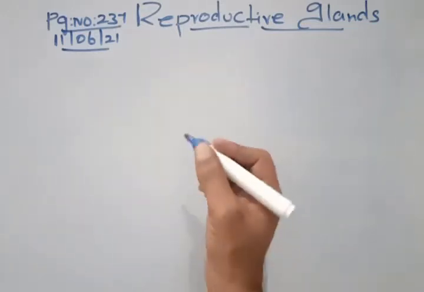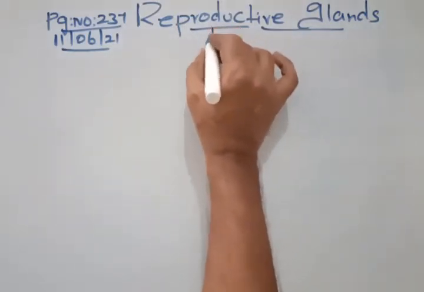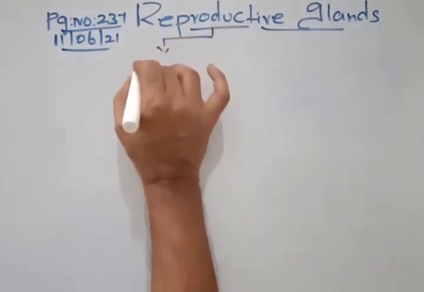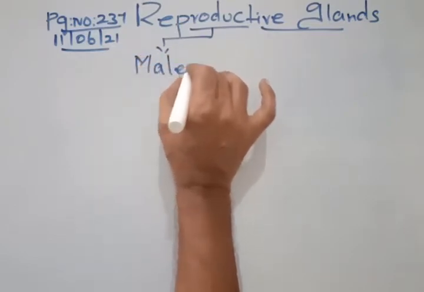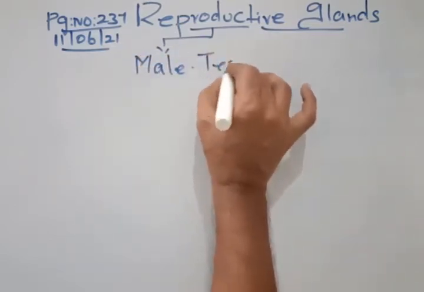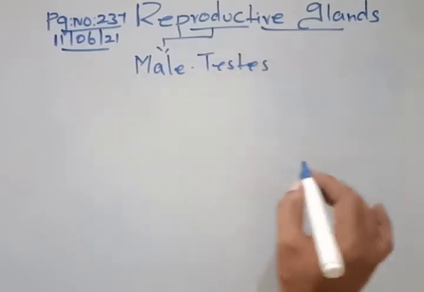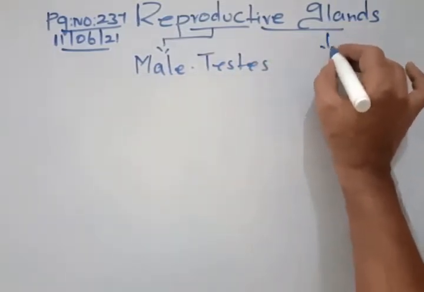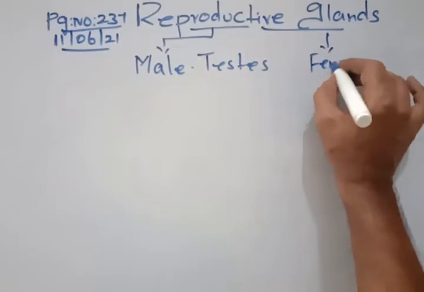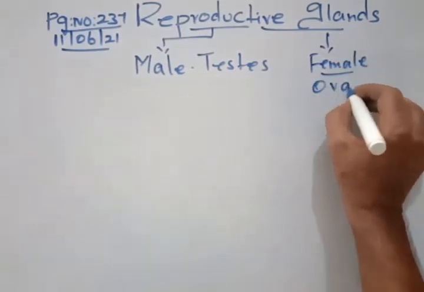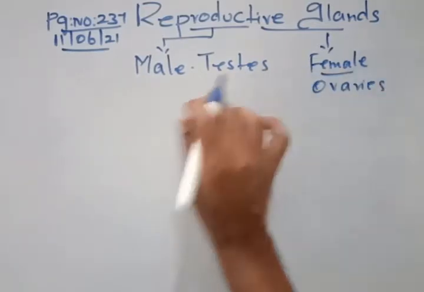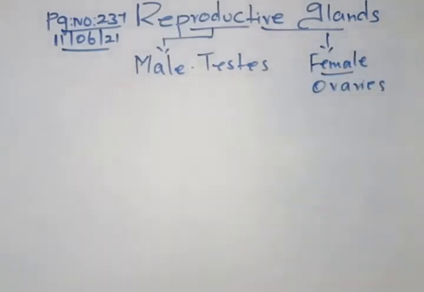Reproductive glands are both male as well as female. The male reproductive gland is called the testis, and the female reproductive gland is called the ovaries. Here also a pair of testes, and here also a pair of ovaries.